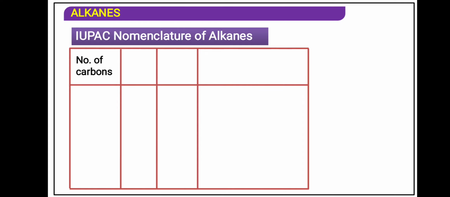This International Union of Pure and Applied Chemistry, the nomenclature system is situated in Geneva city. Means in Geneva city there is a nomenclature branch head office where the scientists are deciding how to give the name to the chemical compounds. So that is why sometimes the IUPAC name is also said to be a Geneva name.